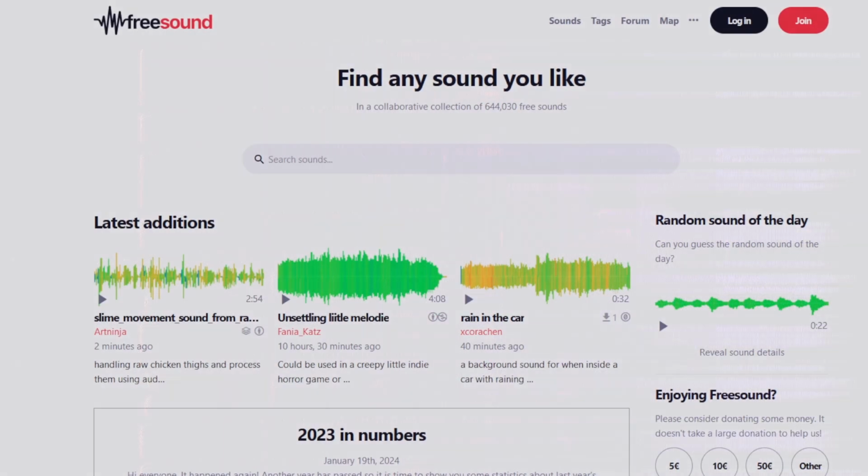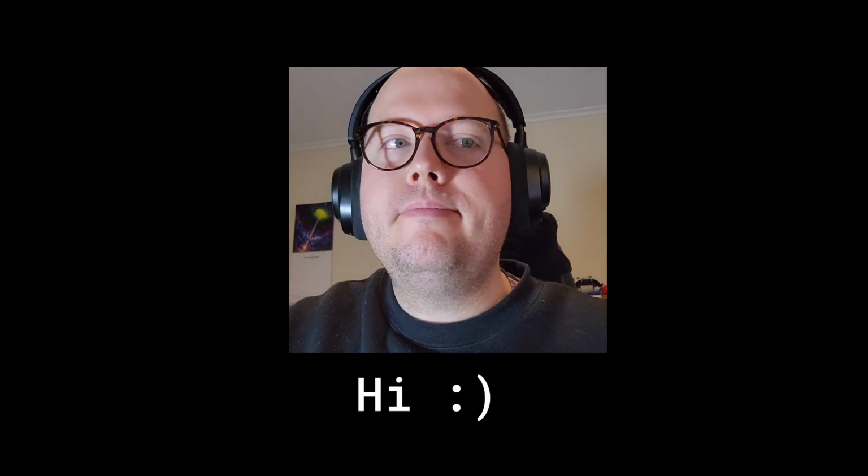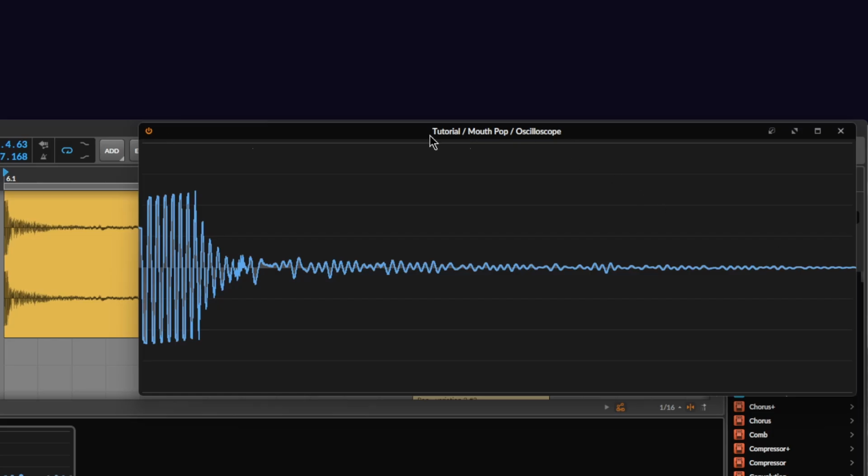Visit freesound.org or record yourself making a popping sound like so with your phone or computer microphone. Next, play back the sound and use your ears and eyes to understand the frequency content.